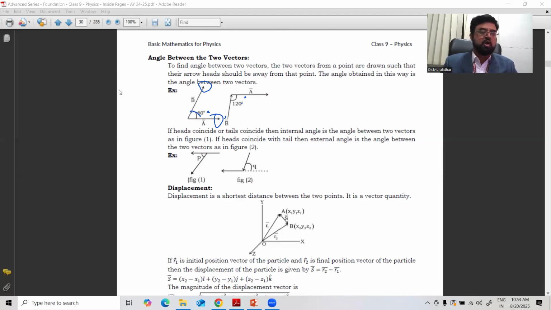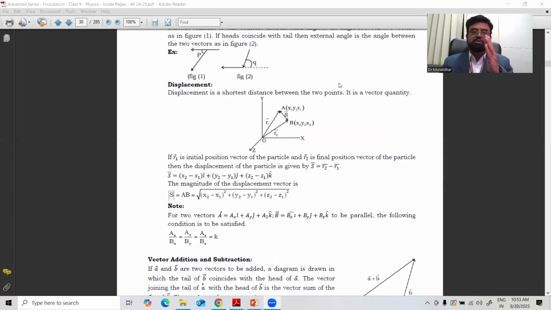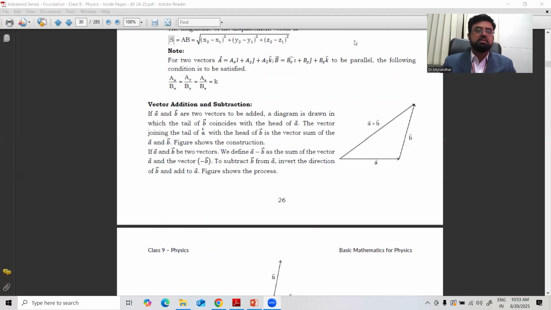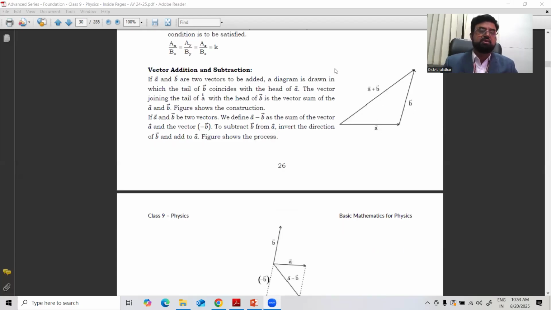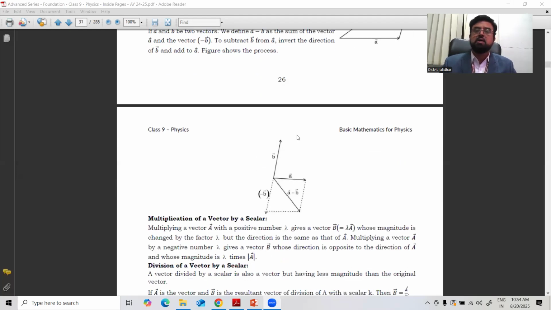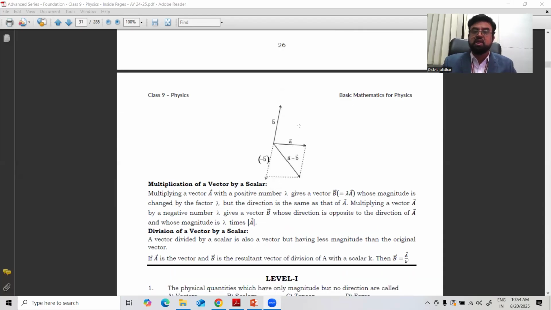Then displacement is one important part. You can find the angle between the vectors whenever it is given. Then displacement vector, which may move from one place to another along the axis. Vectors can be added or subtracted. Whenever two vectors are given, we can add them as well as subtract them, which we learn in mathematics. Depending on the direction, we get either a plus b or a minus b. Direction indicates how to subtract or add the vectors. In which angle they are, that is the importance of vectors compared to scalars.